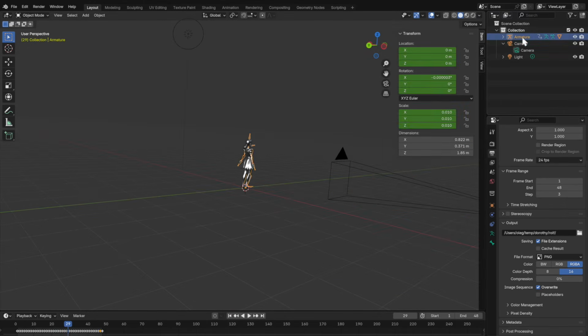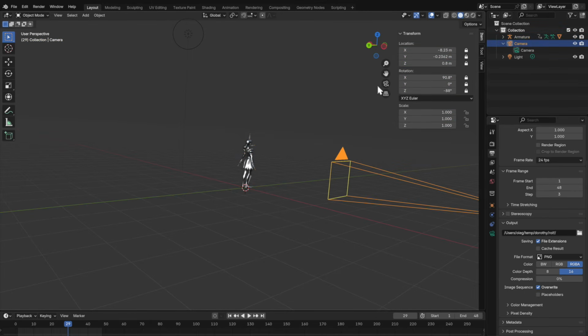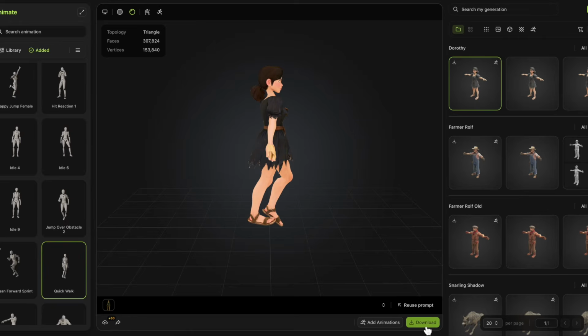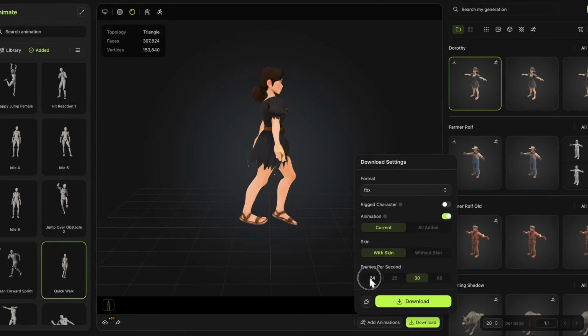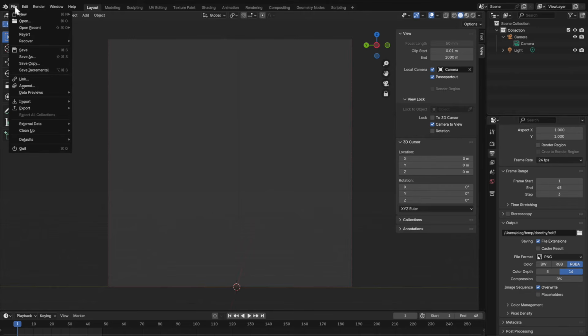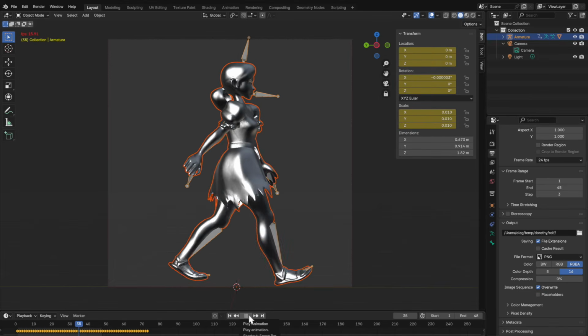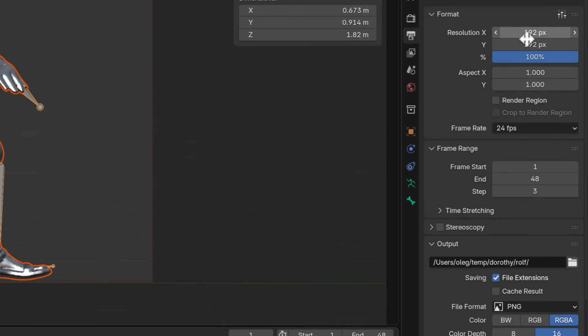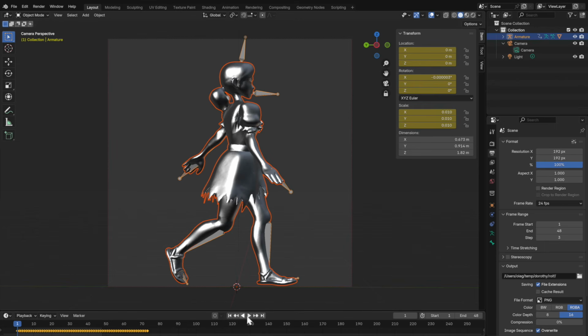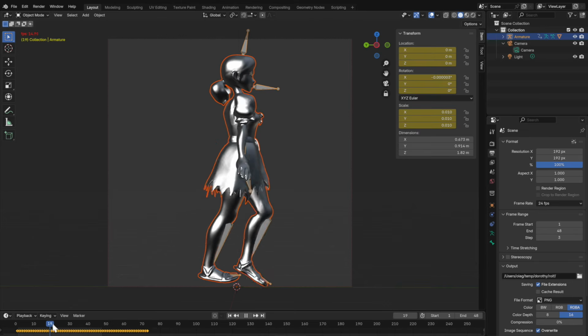I set up the scene and camera to look at the desired angle with square proportions, centered on the default model import spot. Then I exported it as an FBX file with textures and a low FPS, importing it into Blender. All I had to do next was adjust the import settings to get files of a reasonable size. For my game, I settled on 192 by 192 pixels as the sweet spot for quality and size.